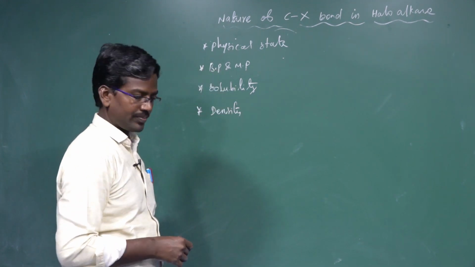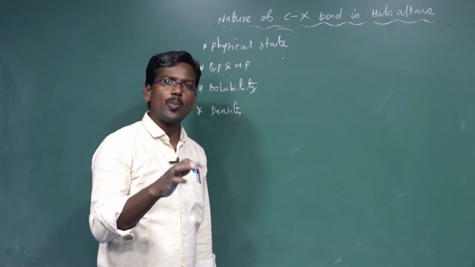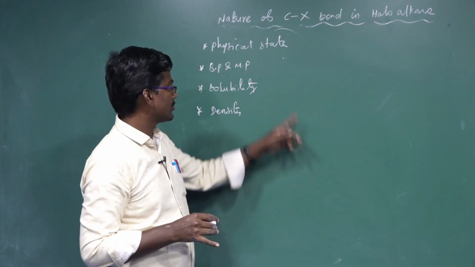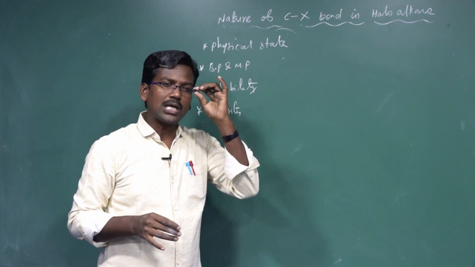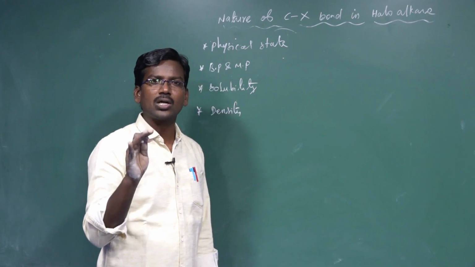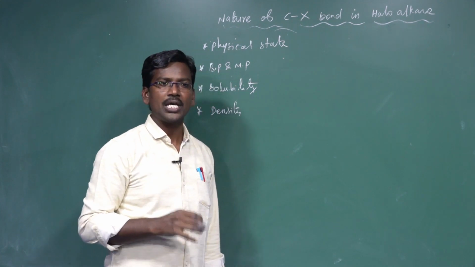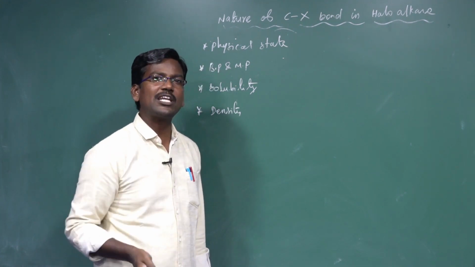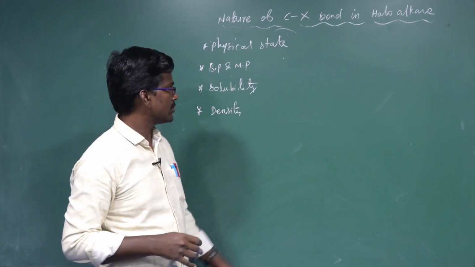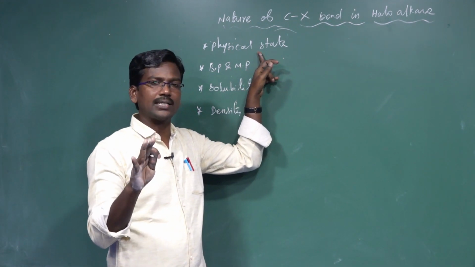What is the physical state? Pure haloalkanes are colorless. Alkyl bromide and alkyl iodides become colored in the presence of light radiation. Compounds containing up to 3 carbons are colorless gases. Compounds containing more than 3 carbons are in what state? Liquid or solid. This is the physical state of alkyl halides, haloalkanes.